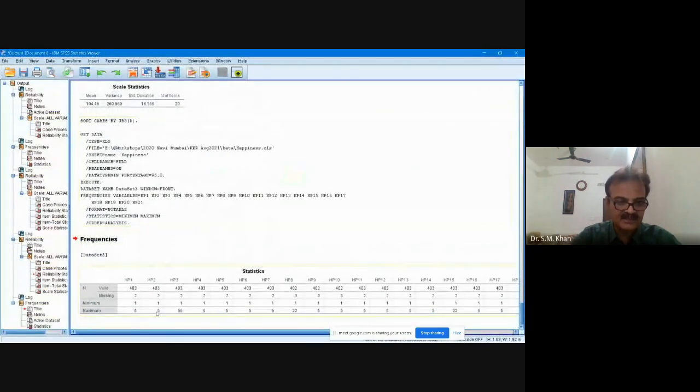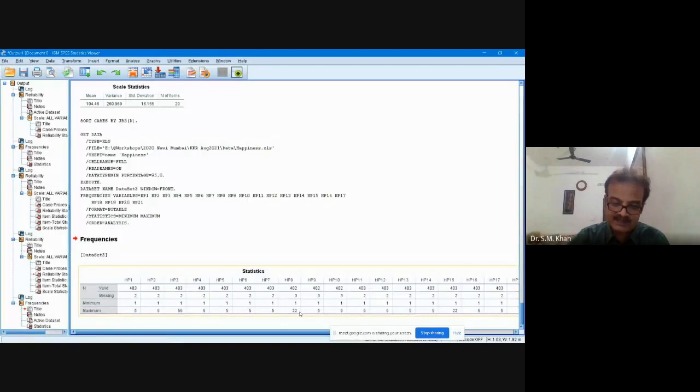Now see, item number 3: during the typing, the person has typed 55 in place of 5. So this is the problem. You need to correct this data. In HP8, in place of 2, the person has typed 22.